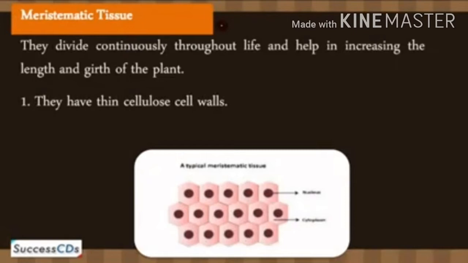So students, firstly, let us study meristematic tissue. They divide continuously throughout life and help in increasing the length and girth of the plant. Understood? These tissues have the potential to divide and form new cells, and it helps in increasing the length and girth of the plant.